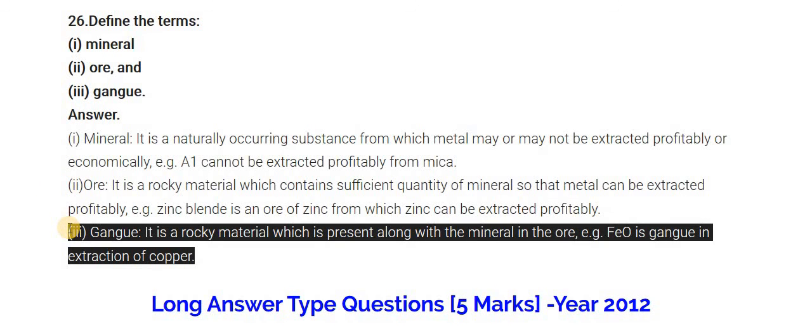The next one is gangue. It is a rocky material which is present along with the minerals in the ore. For example, FeO is the gangue in the extraction of copper. FeO means iron oxide. Thank you.